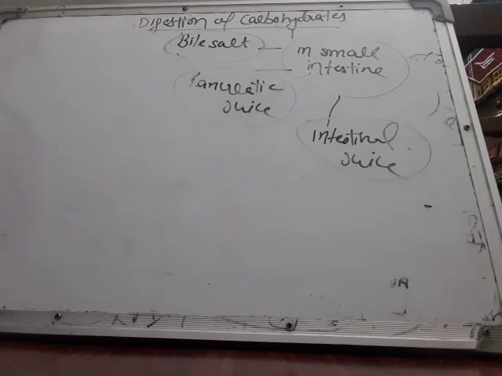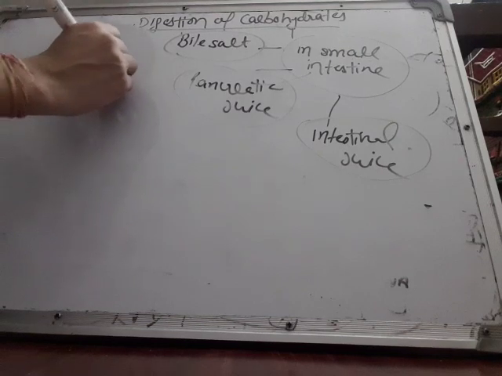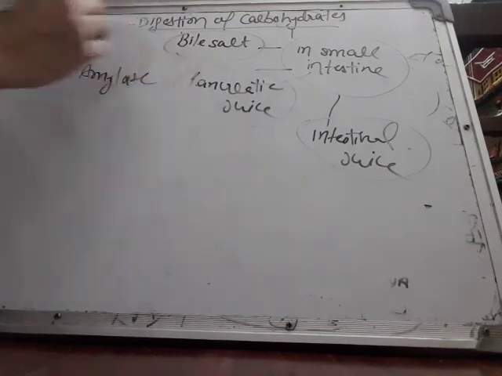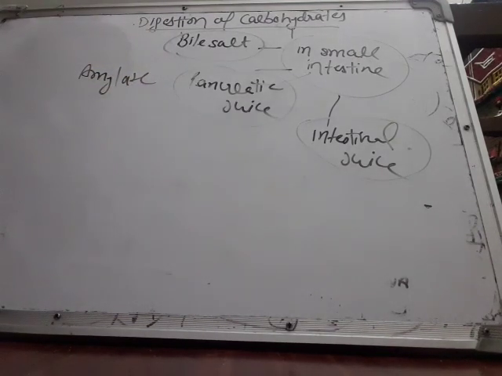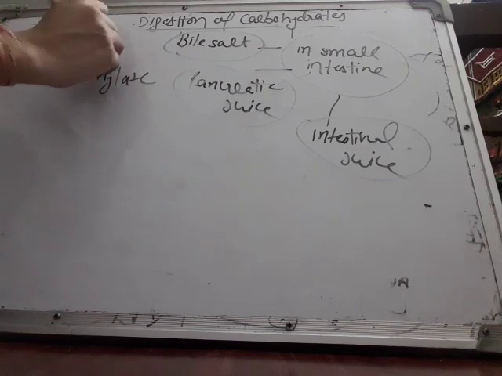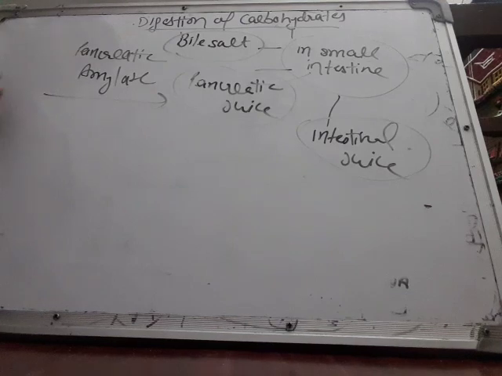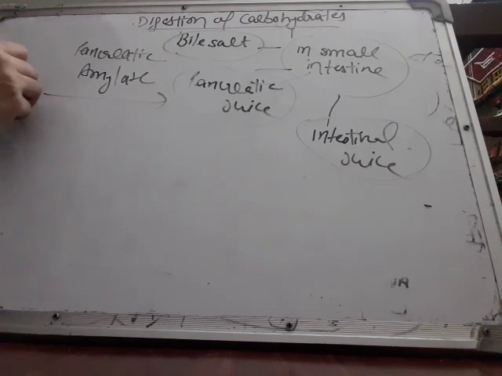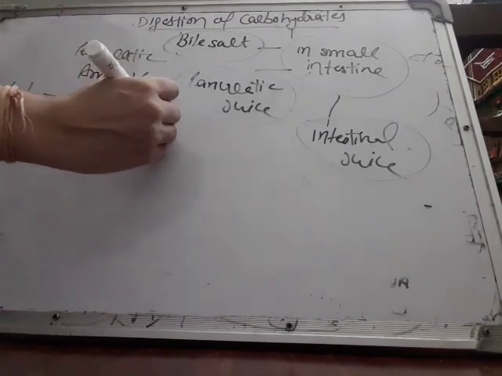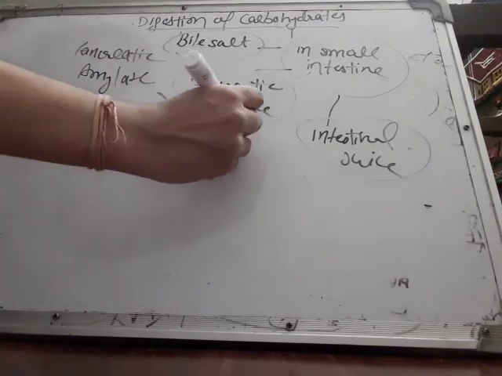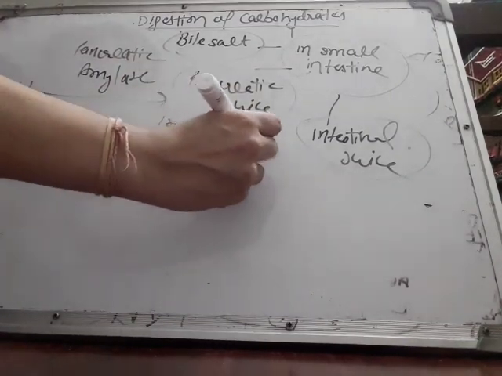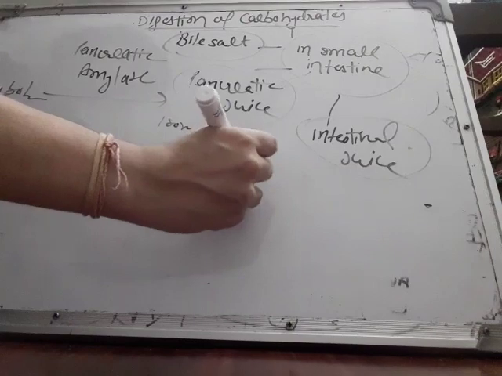Now the function of pancreatic juice. Pancreatic juice also contains an enzyme, the same one which is in the mouth and stomach, that is amylase, but now it comes from the pancreas, so it is known as pancreatic amylase. It also helps in digestion of carbohydrates, with the same reaction into isomaltose, maltose and alpha dextrin.